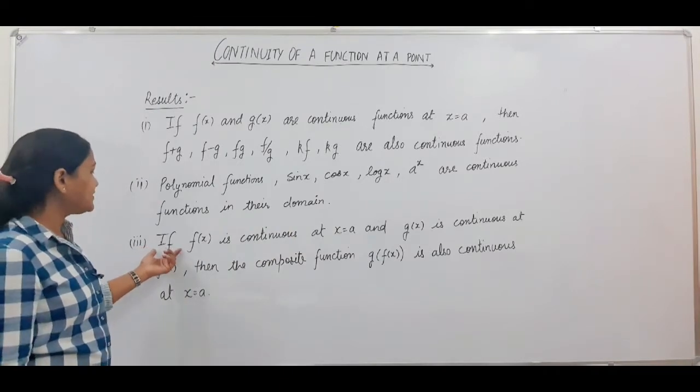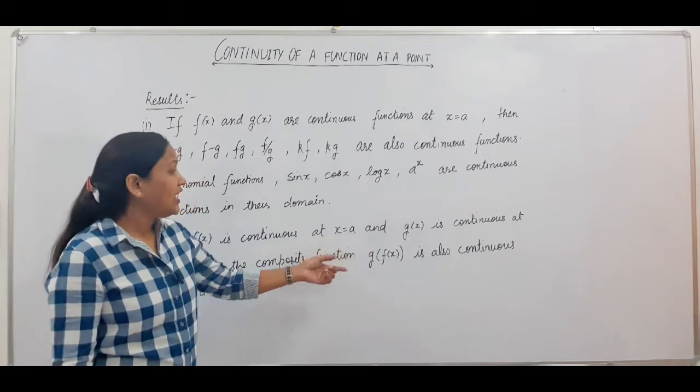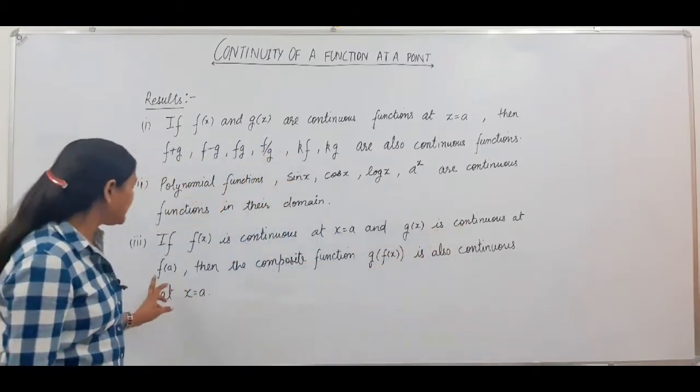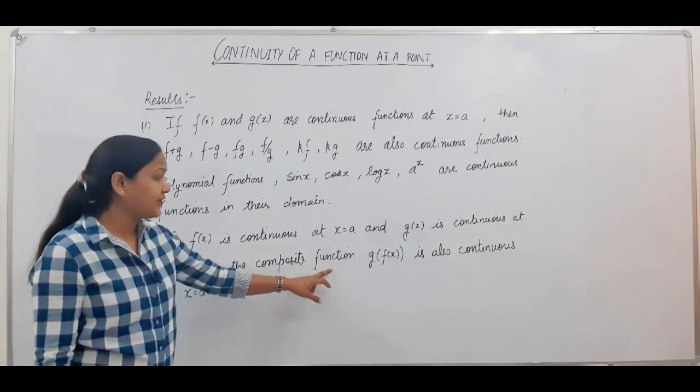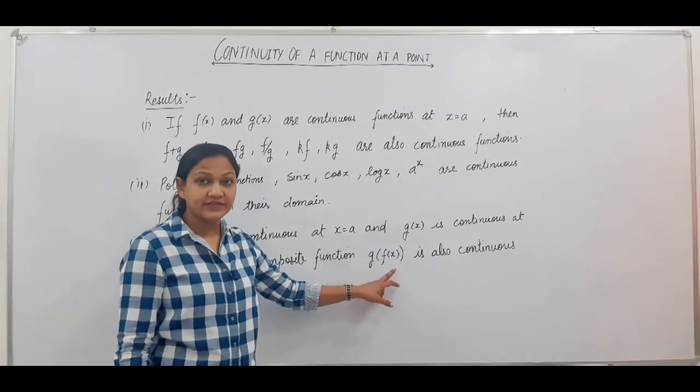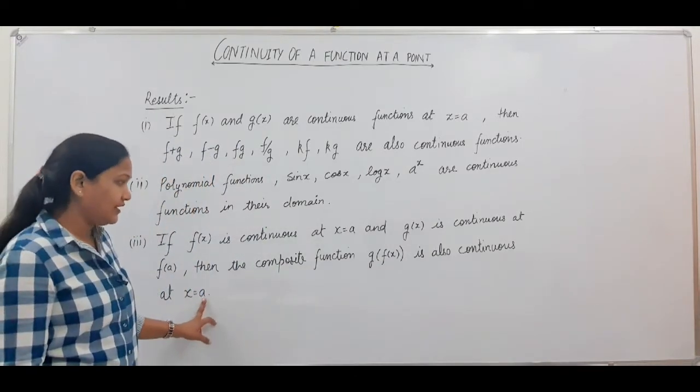And your third result is: if f(x) is continuous at x equals a and g(x) is continuous at f(a), then the composite function g of f(x) is also continuous at x equals a.